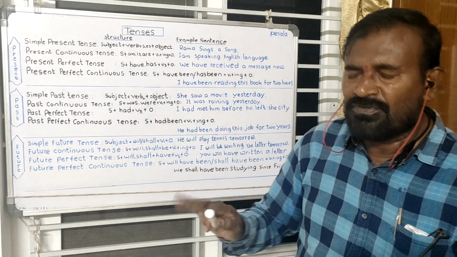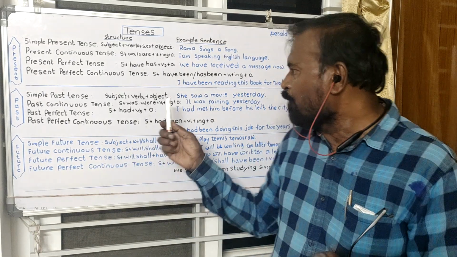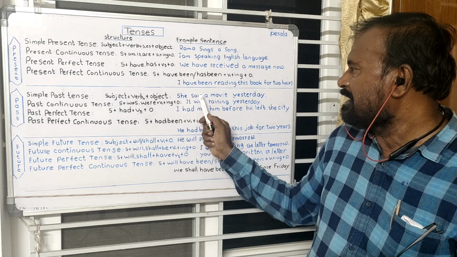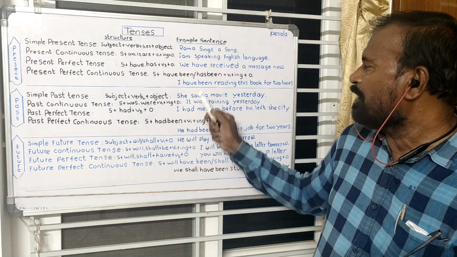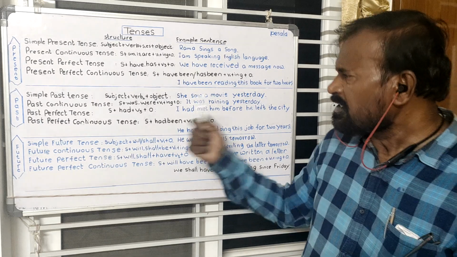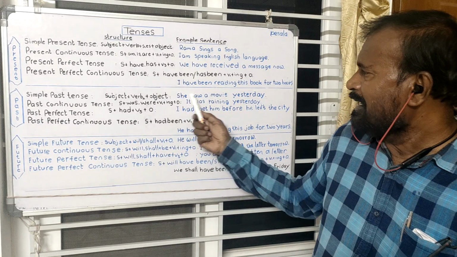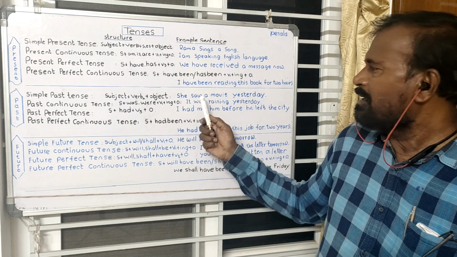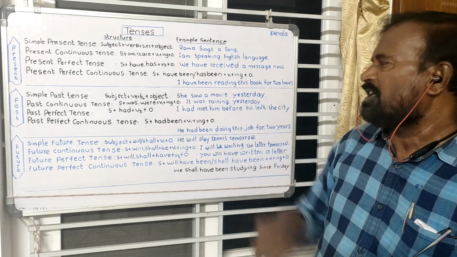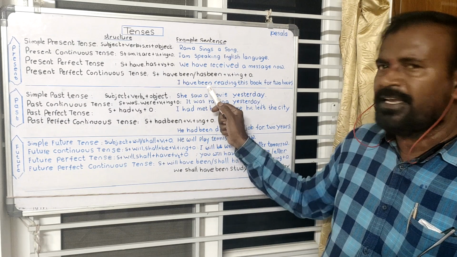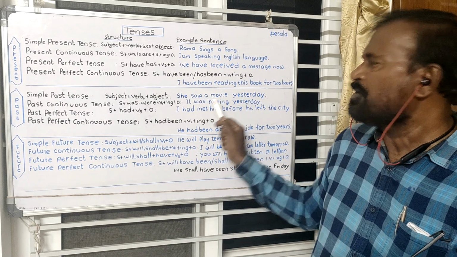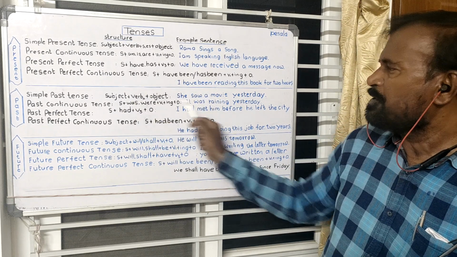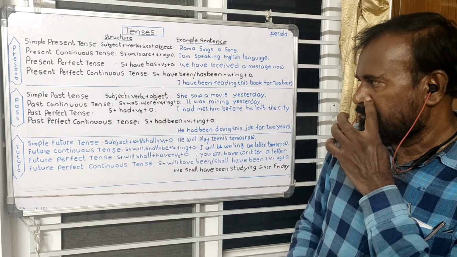For all the subjects, whether they are singular or plural, we utilize only V2, and here we have no auxiliary verb. It means it is implied. See, saw means it did see, but it is about the past things, and as there are no auxiliary verbs, we are not talking about auxiliary verbs in the simple past tense.